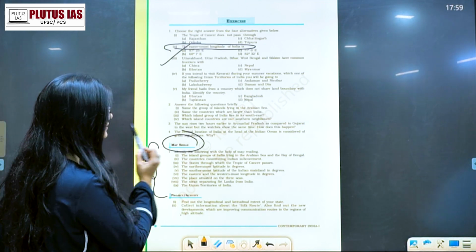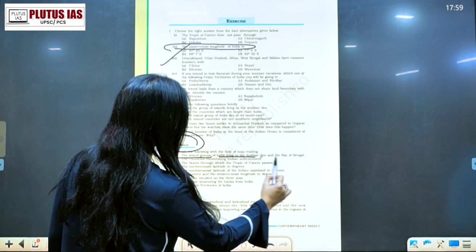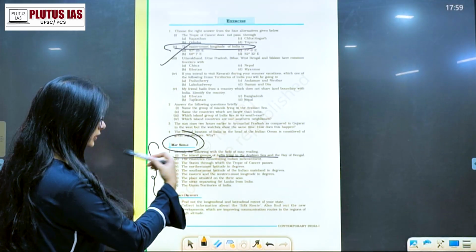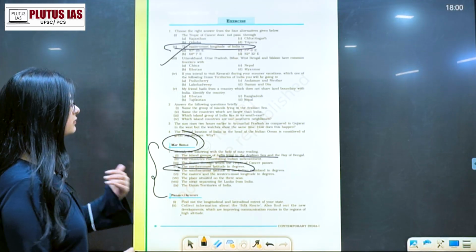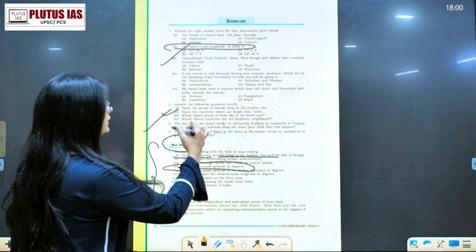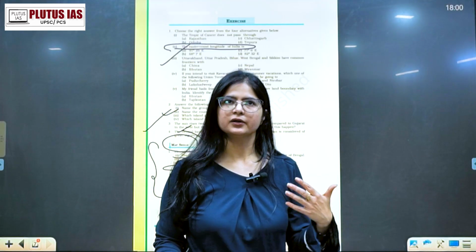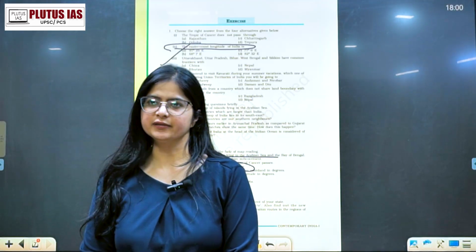Here there are map skills: island groups of India lying in the Arabian Sea and Bay of Bengal, you can mark them. Northernmost latitude in degrees, you can mark them. This will help you in analyzing and naming the different parts of the states, countries, and understanding it in detail.